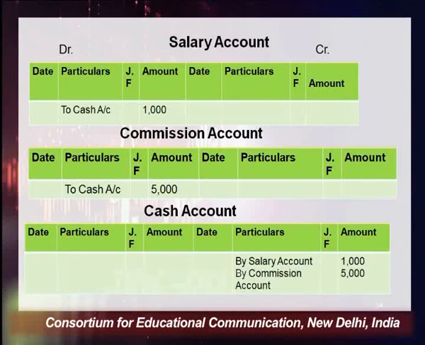In the cash account, since we have paid cash for two things, salary and commission, and cash is going out, this would be shown on the credit side of the cash account, by salary account and by commission account. The total cash which we have paid is 6000.